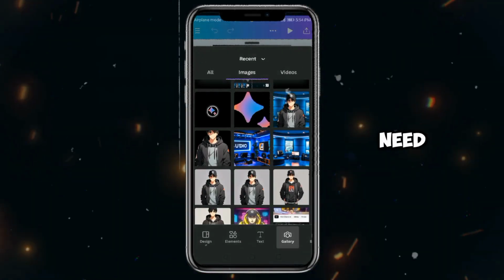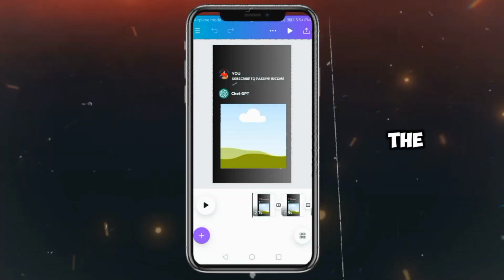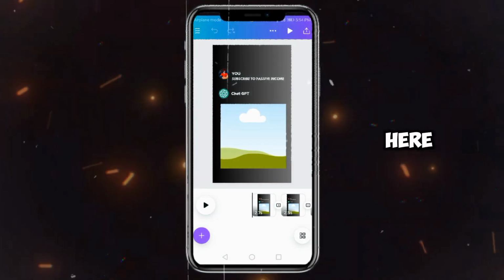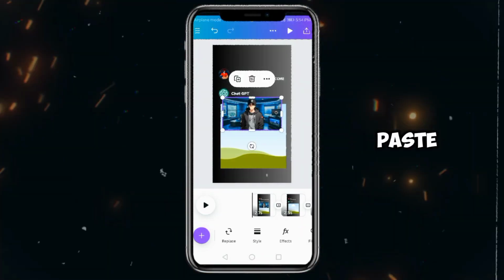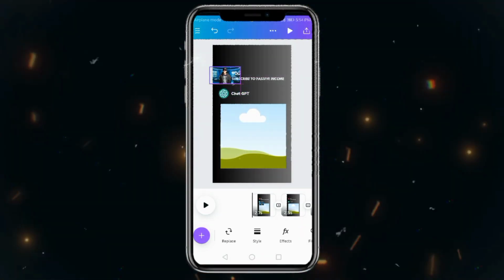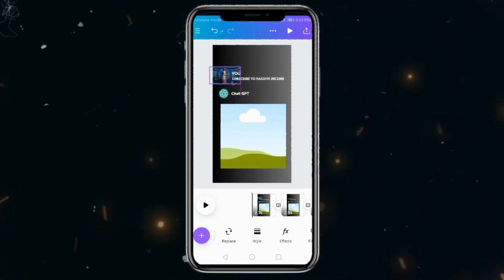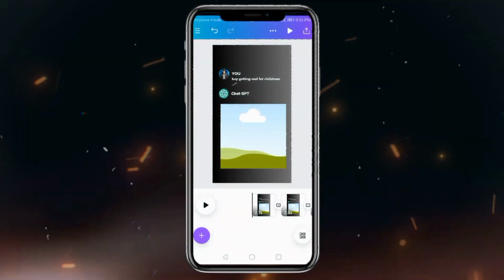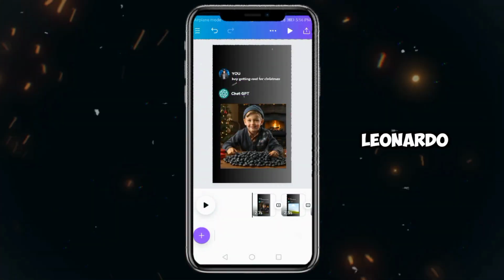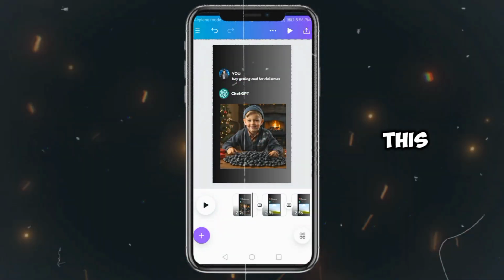For this, you need to click on the plus button and come to the gallery. Add your logo from here and resize it a bit, then paste it into the logo frame. Similarly, add your first image generated in Leonardo here and paste it into this frame.